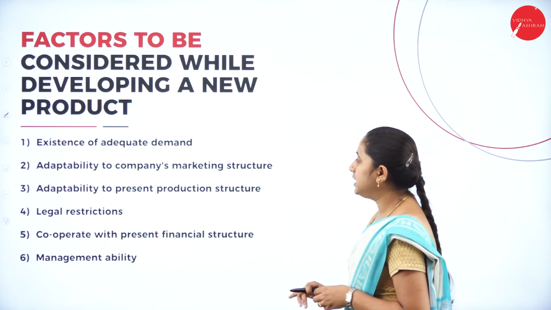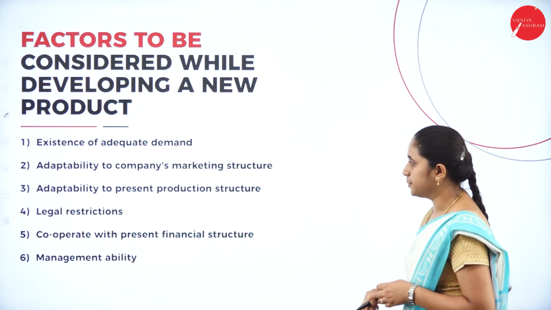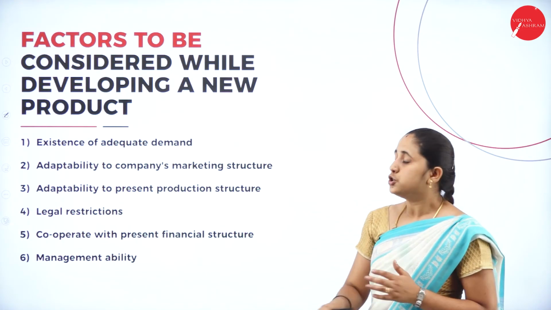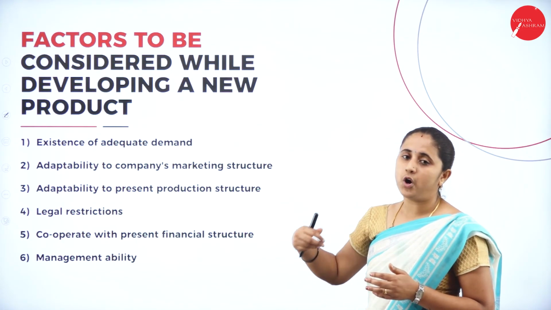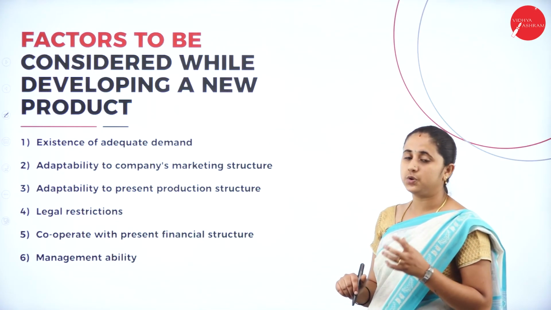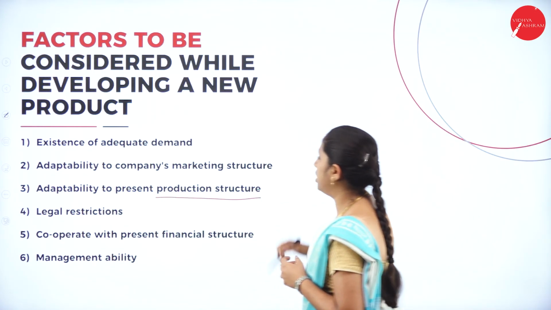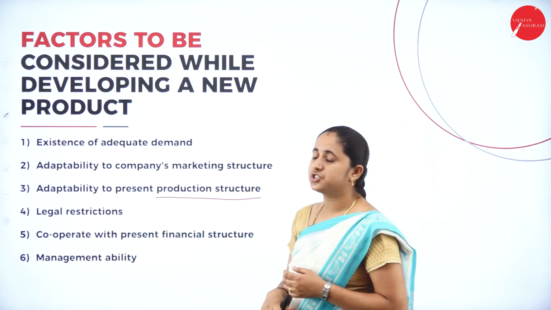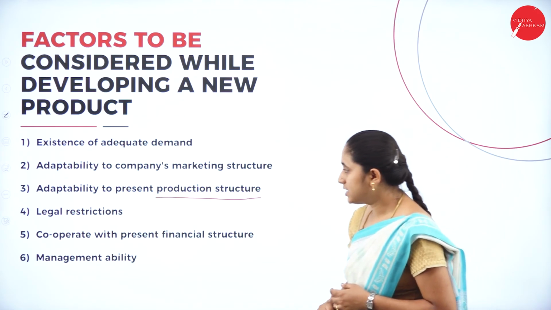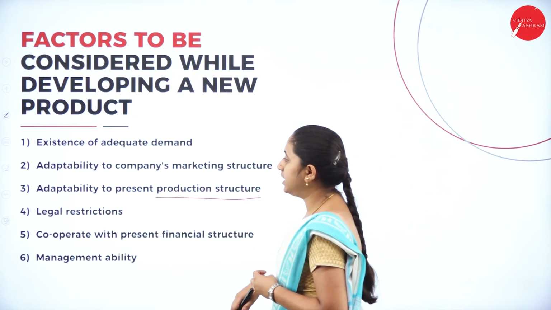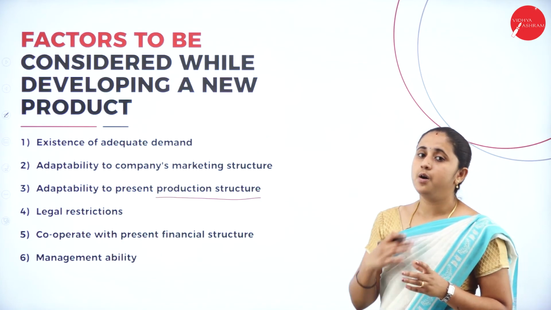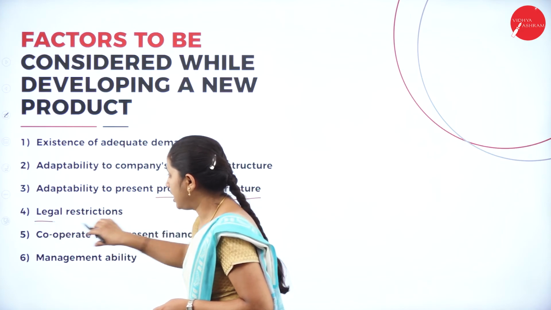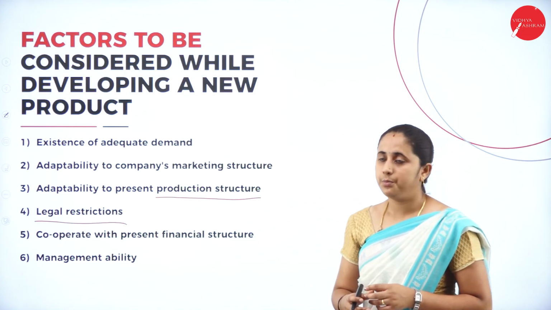Then adaptability to present production structure. For the production purpose, you need machineries and premises. So it is able to adopt for the existing production structure. You need to concentrate on the present production structure. The new product can be adopted for the existing production structure or not. Next, legal restriction. In legal restriction, you need to register your product, label, packaging, all these factors. First you need to register, then start producing the product.